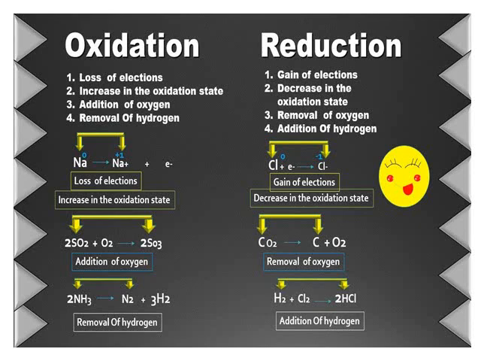Similarly, let us go to reduction. Let's take the second one. CO2 gives C plus O2. In CO2, O2 is being removed. Oxygen is being removed, so removal of oxygen. So it is a reduction reaction. Similarly, the last reaction you see H2 plus Cl2 gives 2HCl. Here on the product side, there is an addition of hydrogen to chlorine. Therefore, this addition of hydrogen is again a reduction reaction.